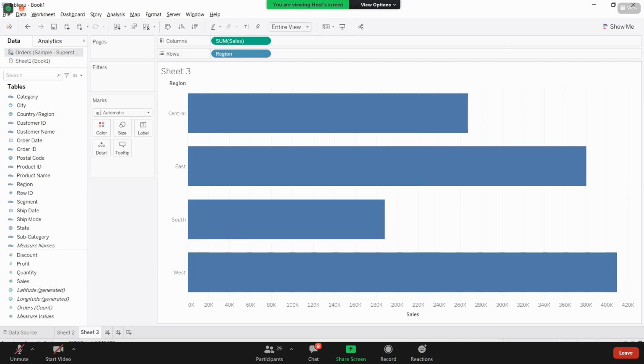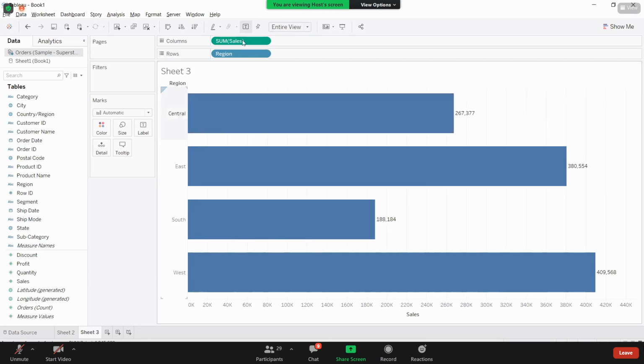How can I show that number? Here, you are having one option called T. This is called show mark labels. So when you click on this T, that respective measure value, what the sale value of central is giving, what is the east sales transaction value, what is south sales transaction value, is shown. T will always give you the measure values, that measure number itself. So if you want to have customized labels, then T can't provide all of this. For that, you can use this label under marks card.